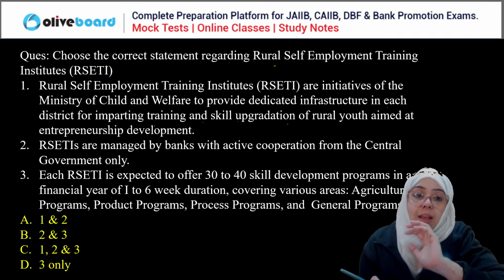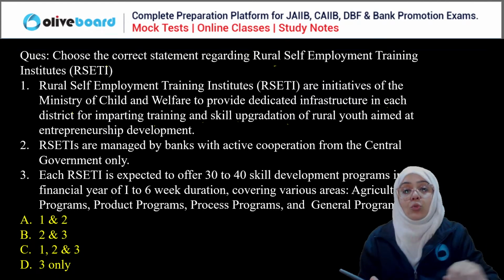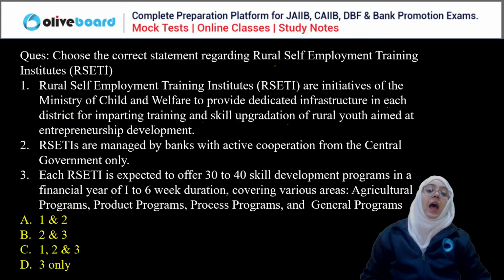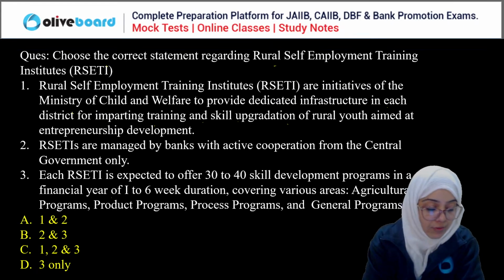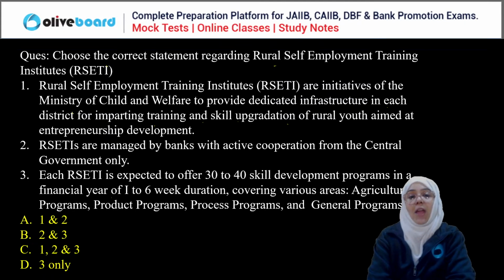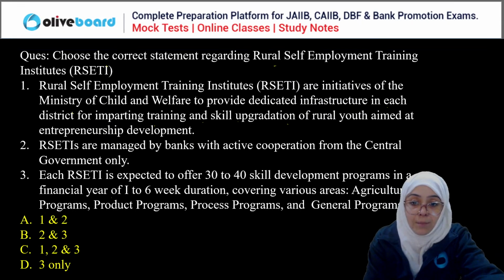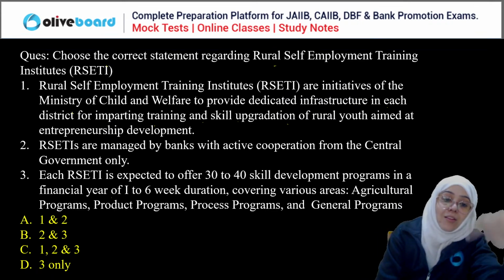So you have to choose the correct statement regarding the RSETI. Everyone, please answer this question. Easily, you can answer this question. Krishna Balkrishnan is saying D, right? So, what is wrong in the first statement?